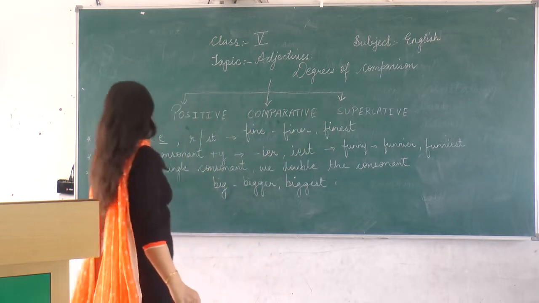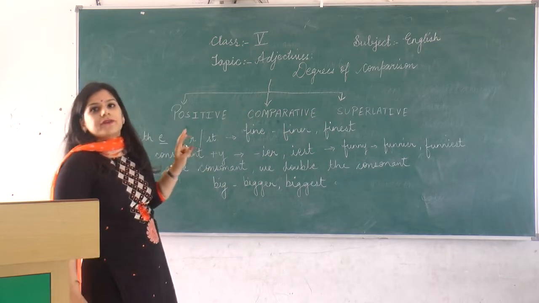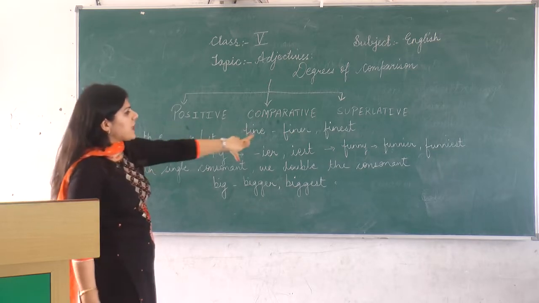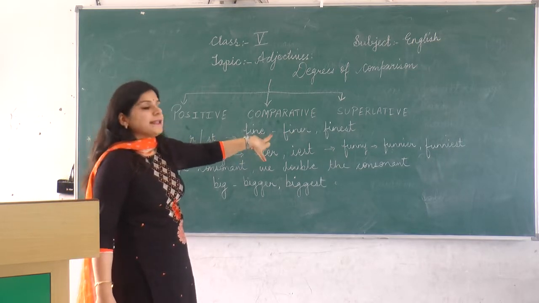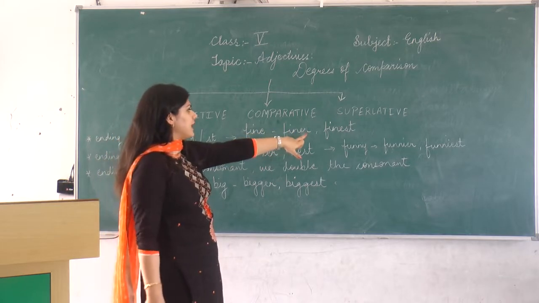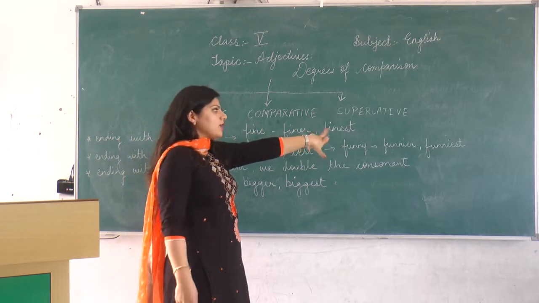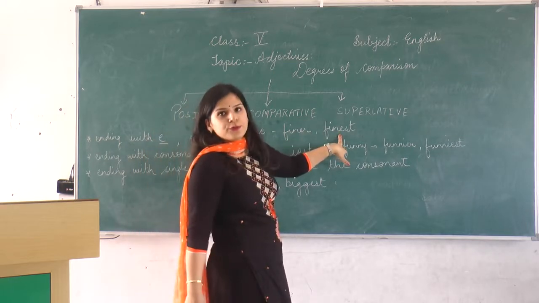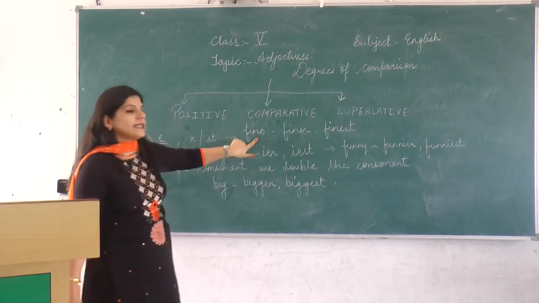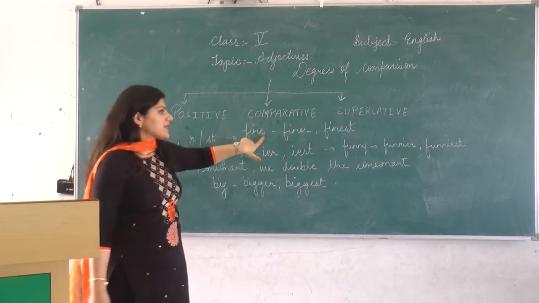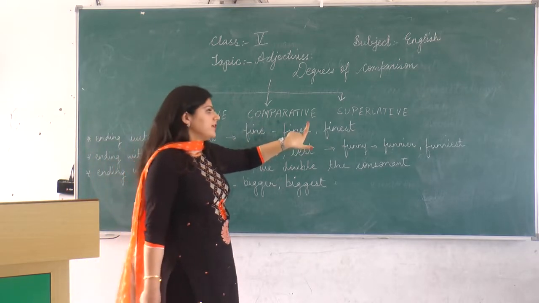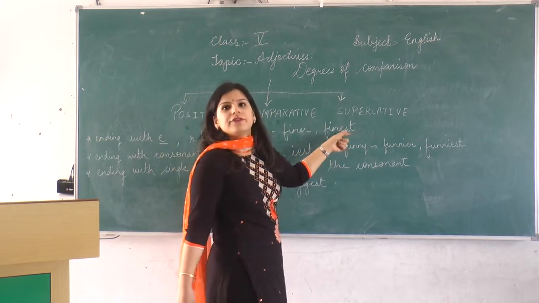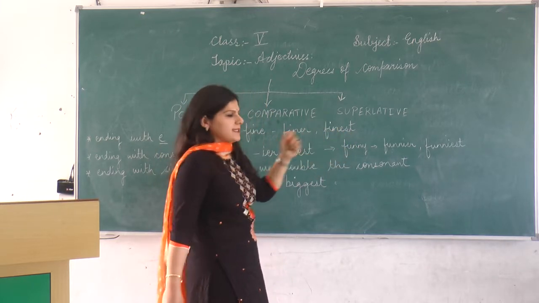Now there are 3 rules which we need to understand. Now there are certain words which end with E, and they follow the rule that R or ST will be added. R in the comparative and ST in the superlative form. For example, fine, it ends with the letter E, so its comparative will be finer. We'll add the suffix R and we'll add the suffix ST in superlative degree and it becomes finest.